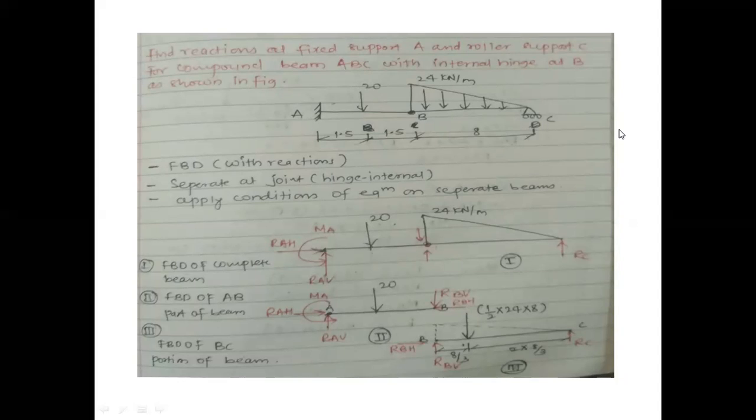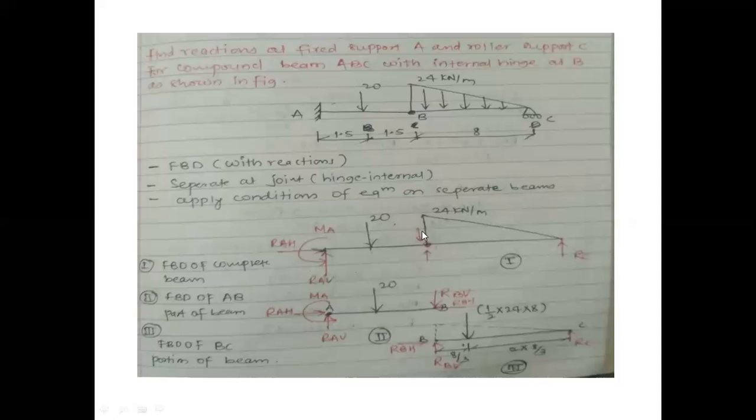For compound beam ABC with the internal hinge at B, here internal hinge is there, meaning you can have this portion separate, this portion separate at B as shown in the figure. What they asked us is to find the reactions at fixed support A and roller support at C. Here they want a reaction and again here they want a reaction. Okay, the first job is to draw the FBD, separate at the joint or internal hinge, and apply conditions of equilibrium on the separate beams.